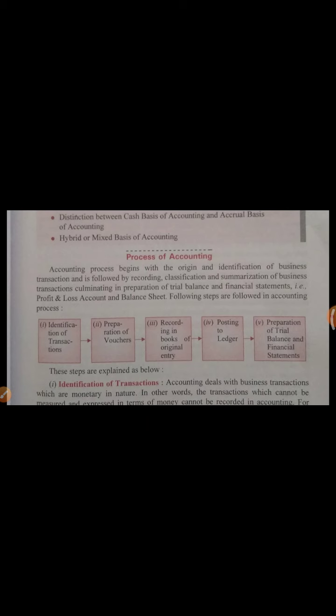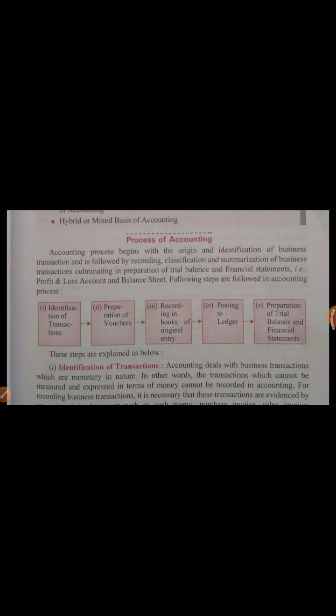So in the process, at first we have to identify the transactions. Identify means, as I told you, that first of all you have to identify your business transactions, which transaction is of financial nature and which is of non-financial nature.